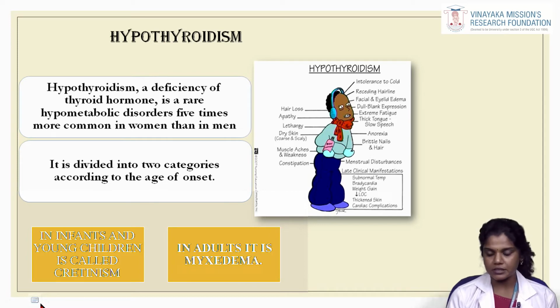The adjacent picture shows the signs and symptoms of hypothyroidism in general. The patient will have intolerance to cold, receding hairline, facial and eyelid edema, dull blank expression, extreme fatigue, thick tongue, slow speech, and signs of anorexia. There is hair loss, apathy, the skin is extremely dry and coarse, muscle weakness, and constipation. Constipation is one of the very important clinical features of hypothyroidism.